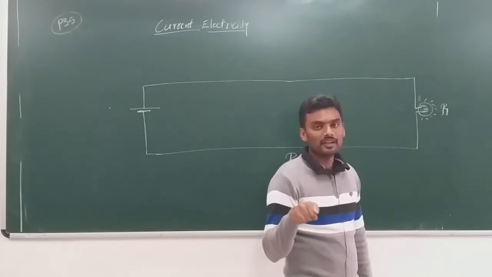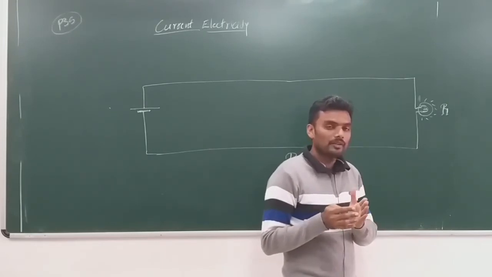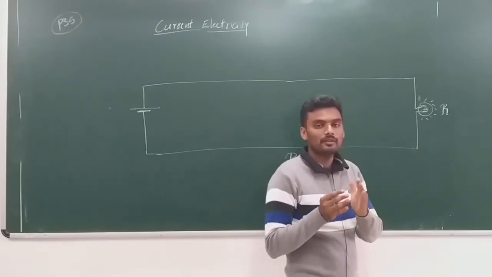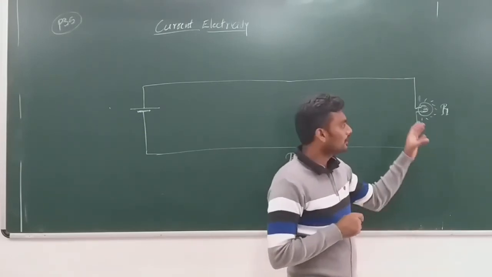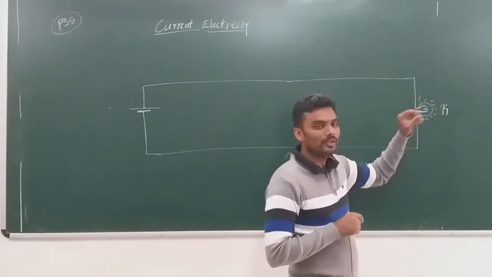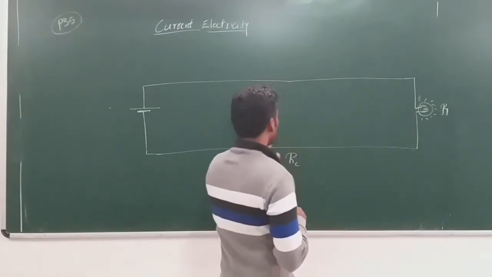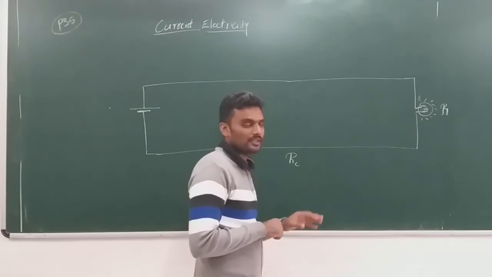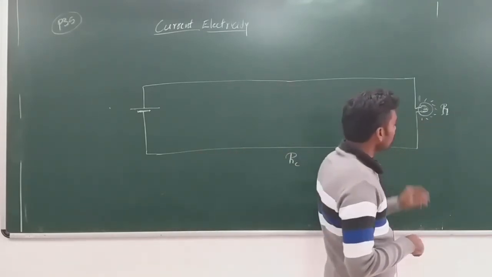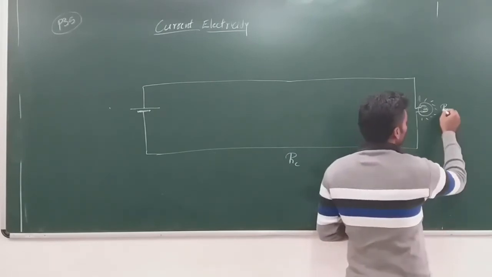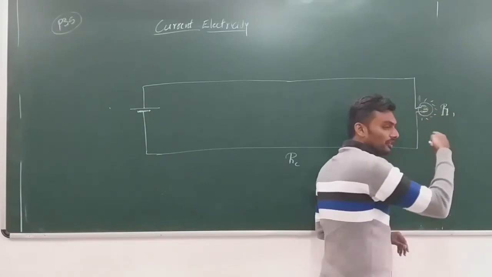The expression is R is equal to rho L by A. The resistance is purely dependent on the physical dimensions and the nature of the material. So the resistance of this bulb is fixed, you cannot change that. Even the resistance of the entire conductor, RC, is also fixed, you cannot change that upon applying any current or any voltage. And now R is the voltage across this and the power consumed by this, right?